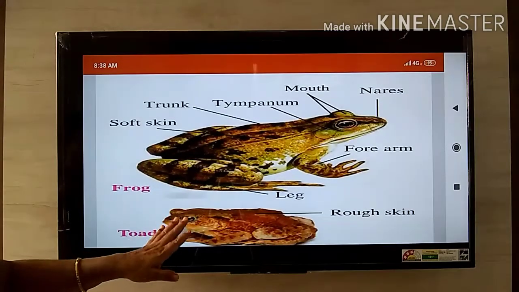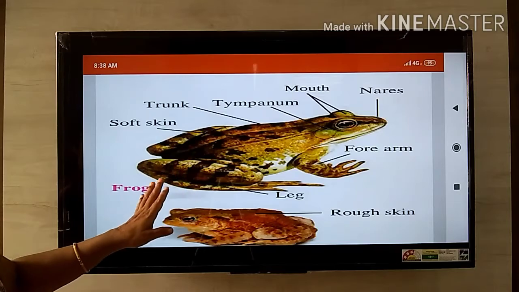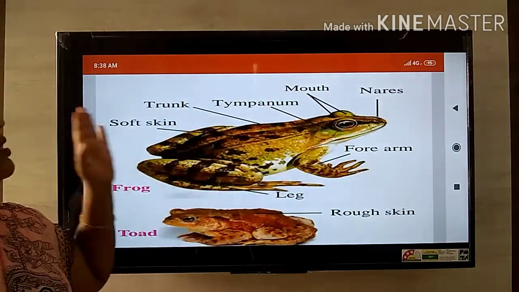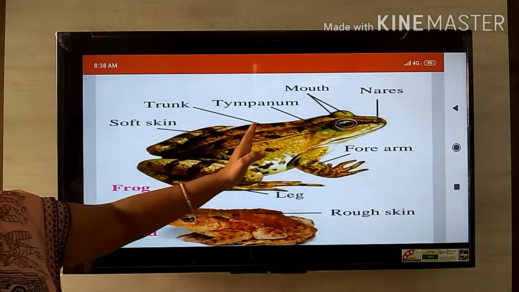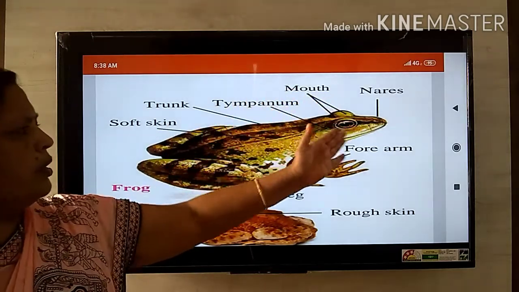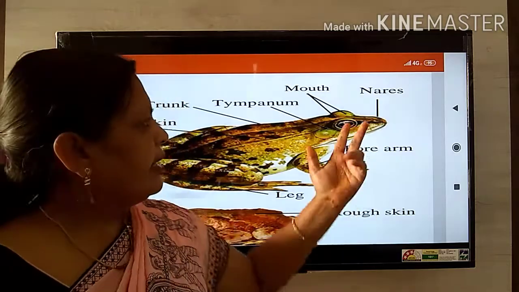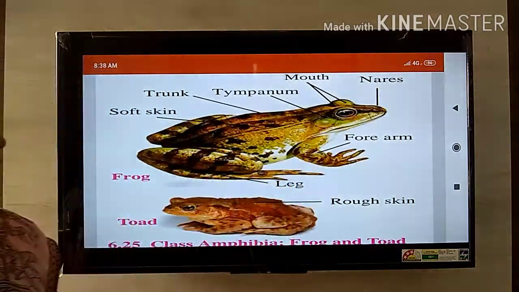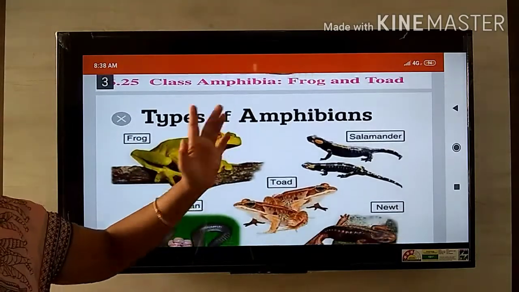Yes, this is the diagram which is given in our textbook, about the frog. The body organization or the organs are given here. The skin, the trunk is present like that of the human being. Tympanum, mouth, nares means the openings, nostrils. We call it our nostril, but here the external nares are present. Then forelimbs, and here the same, that is a toad, another species like this frog.